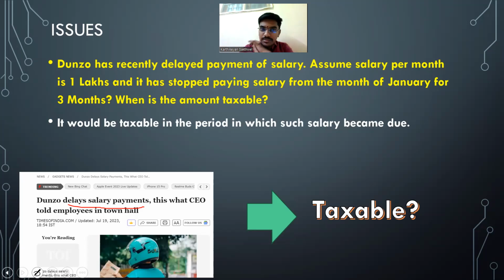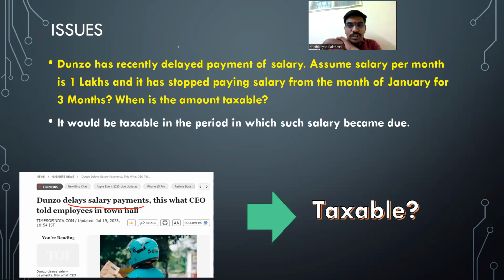First answer, fantastic. It is taxable on due basis. If I'm not going to receive the amount which is in arrears, then what will happen? Who's going to take the initiative? Sudarshan?